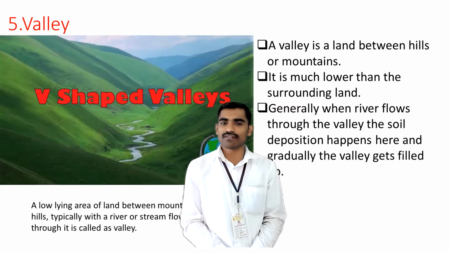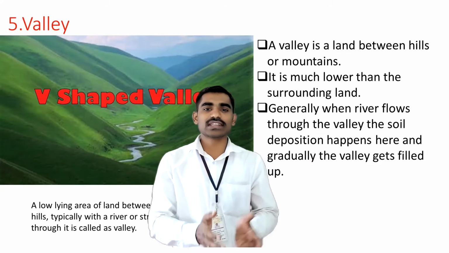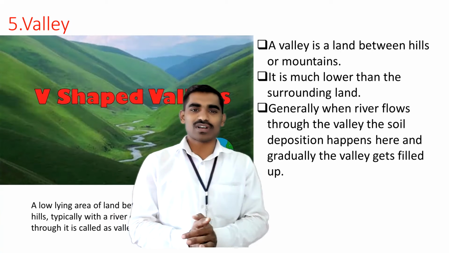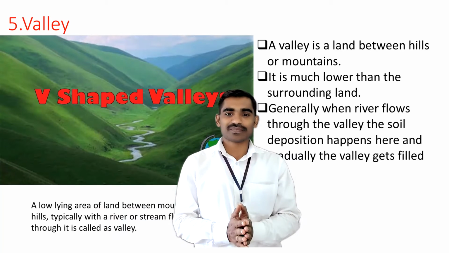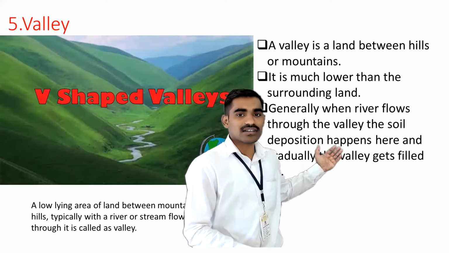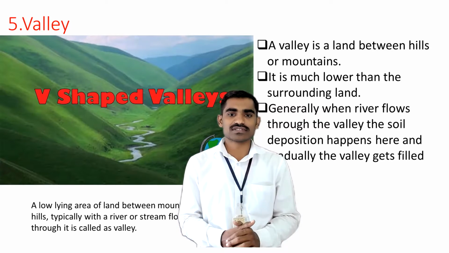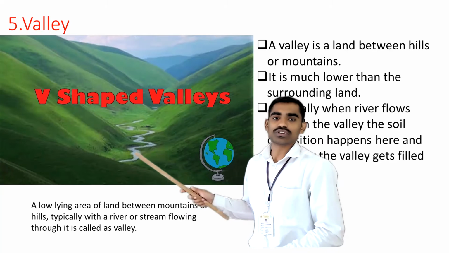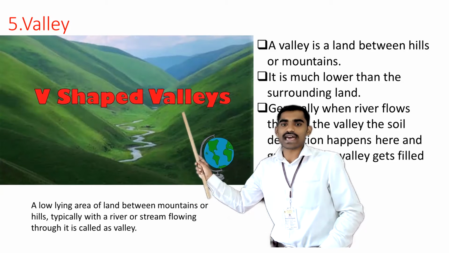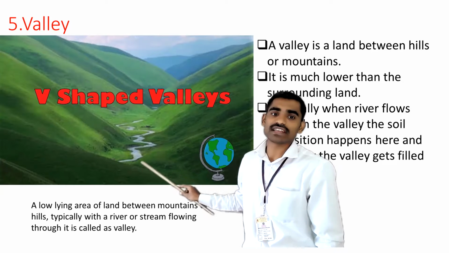You might have seen many valleys, but you could not have recognized that this particular area or region will be called a valley, right? So what is a valley? A valley is a land between the hills or the mountains. Generally valleys are at the foothills of the mountains and hills. Foothills means the bottom place of the hills. There you can find the valleys.